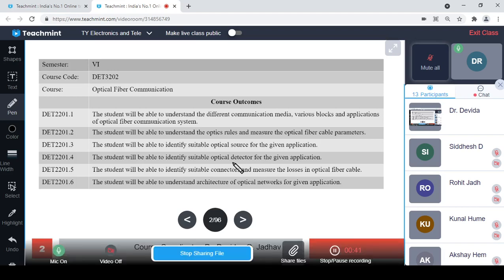Students will be able to identify a suitable detector for a given application. Students will be able to identify suitable connectors and measure the losses in the optical fiber cable, and students will be able to understand the architecture of the optical network for given applications. So these are the course outcomes.